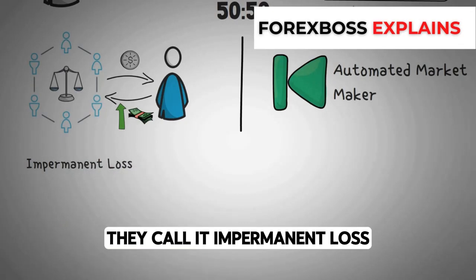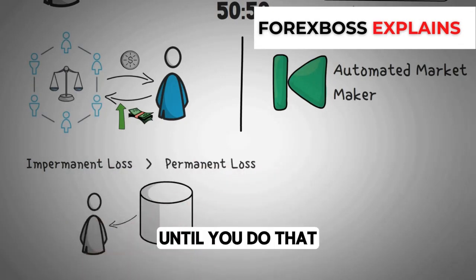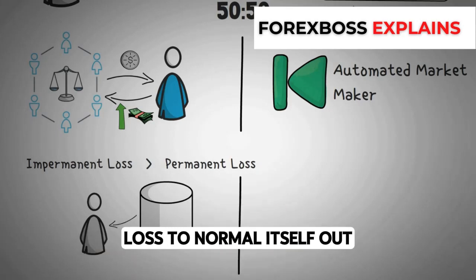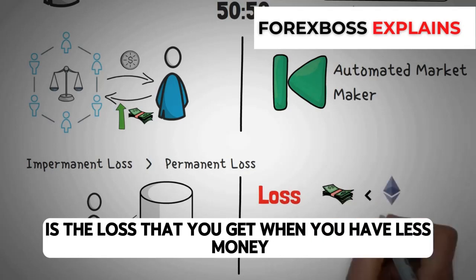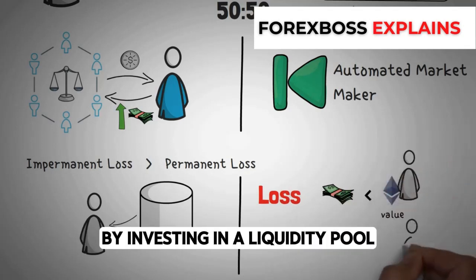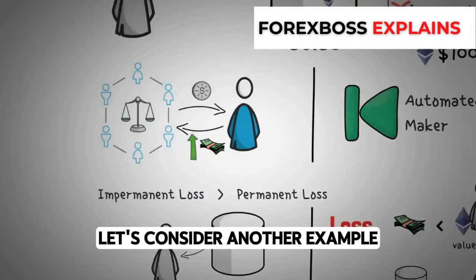They call it impermanent loss because it only becomes permanent whenever you cash out your liquidity. Until you do that, there is still an opportunity for the loss to normalize itself out. So to sum it up, impermanent loss is the loss that you get when you have less money by investing in a liquidity pool compared to the value of the assets that you would have had if you just held them. Let's consider another example.